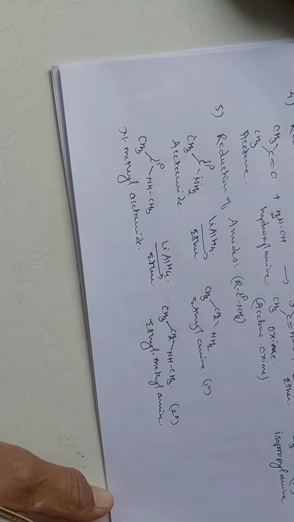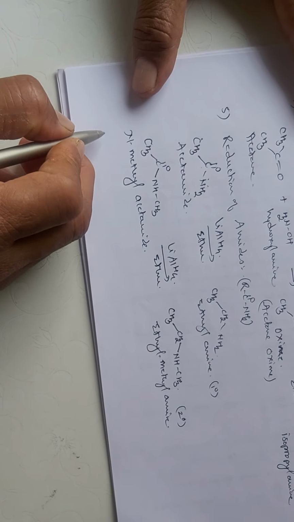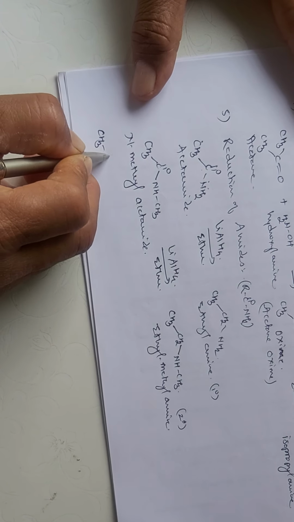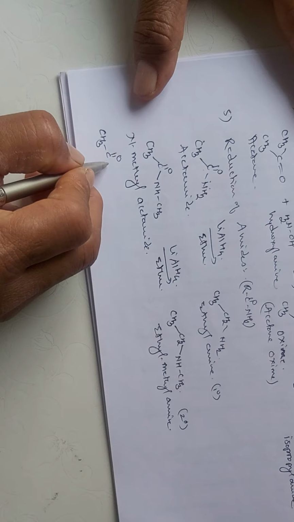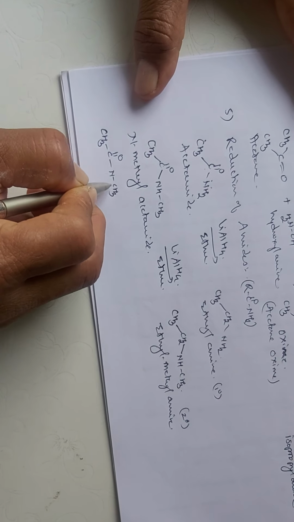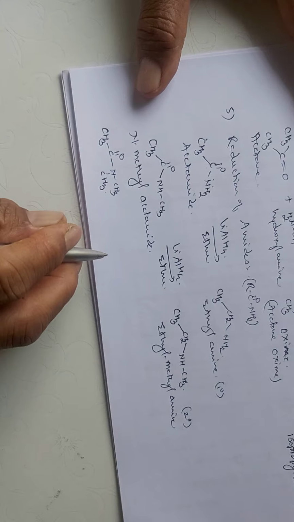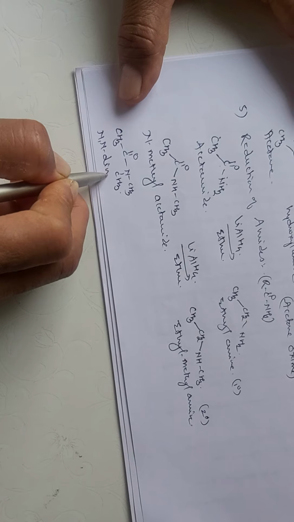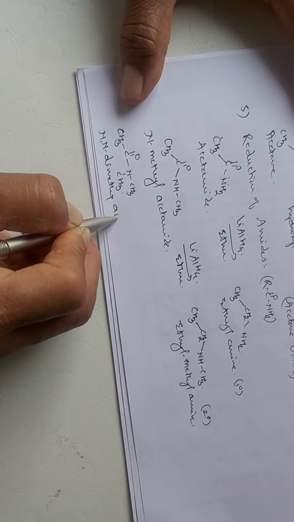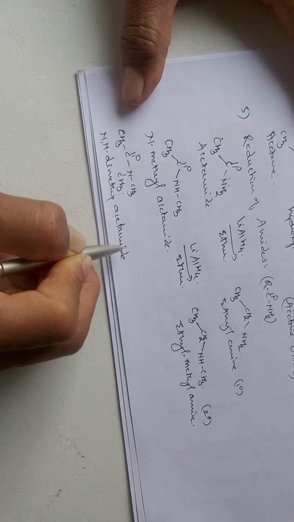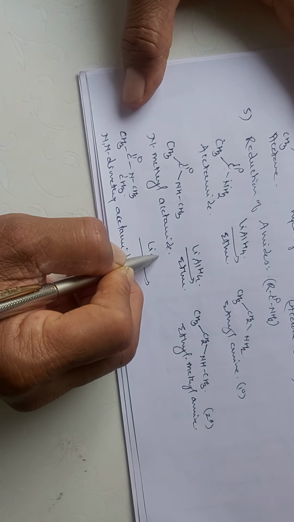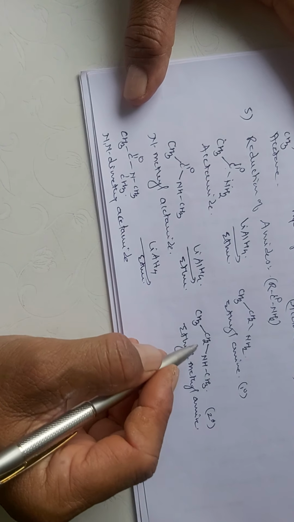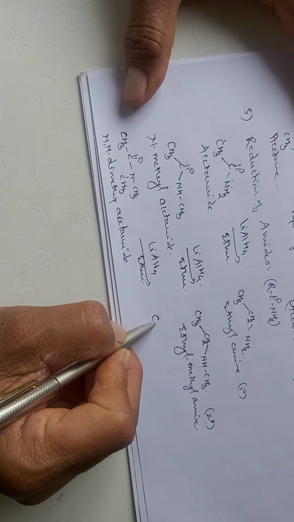And in the same way we can synthesize a tertiary amine also. So here if it is N,N-dimethyl acetamide, on reaction with lithium aluminum hydride it undergoes reduction to form the tertiary amine.